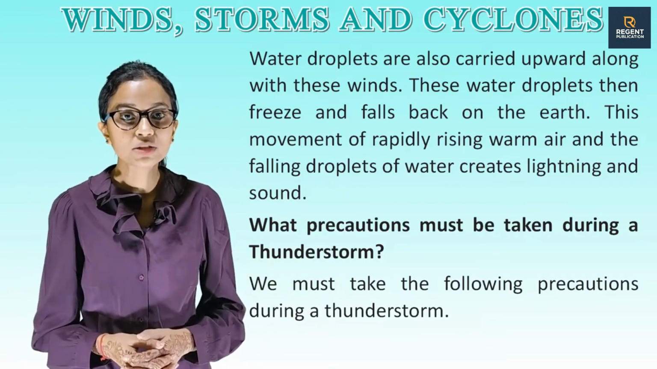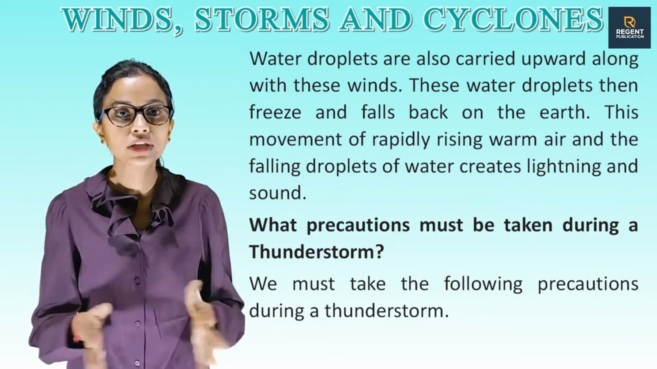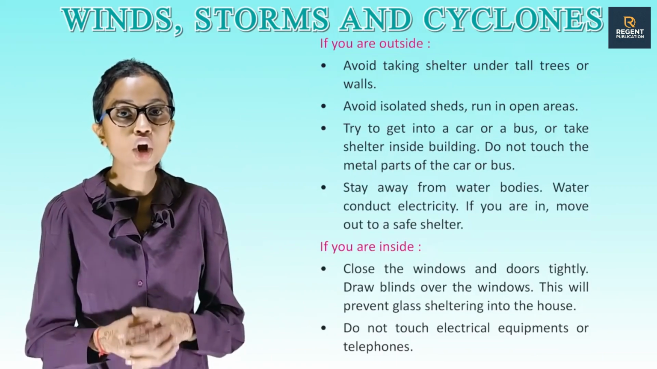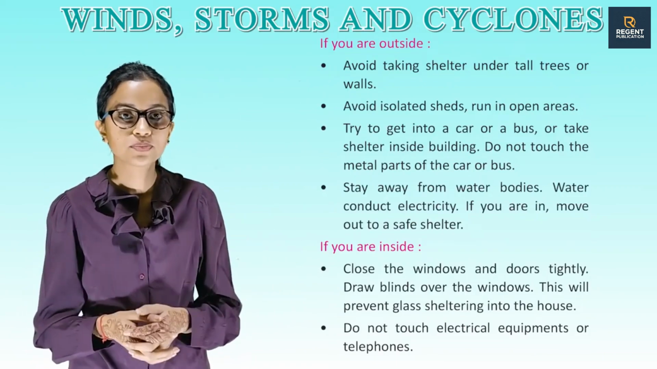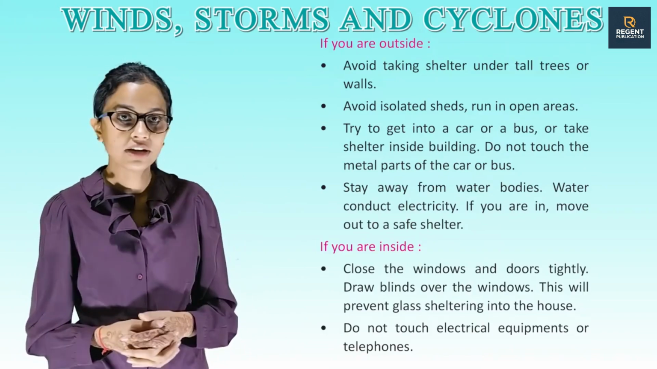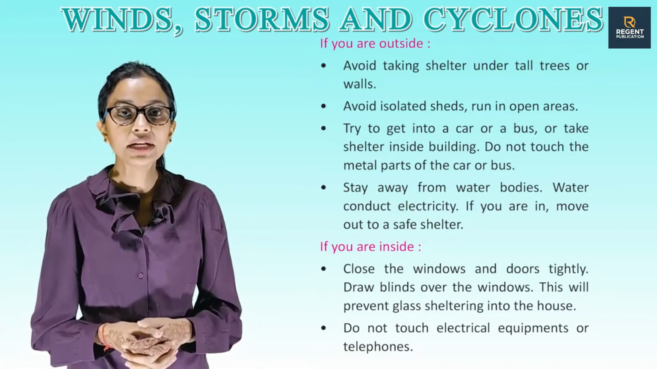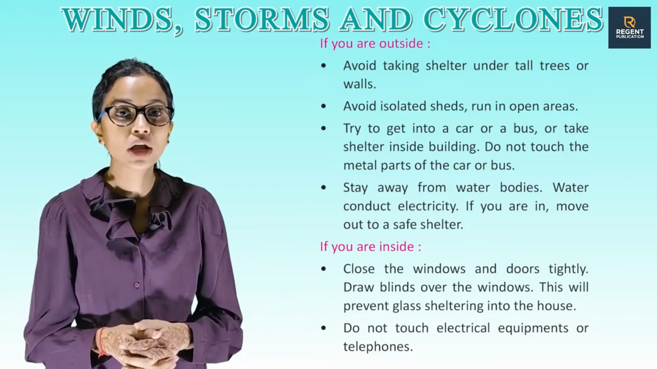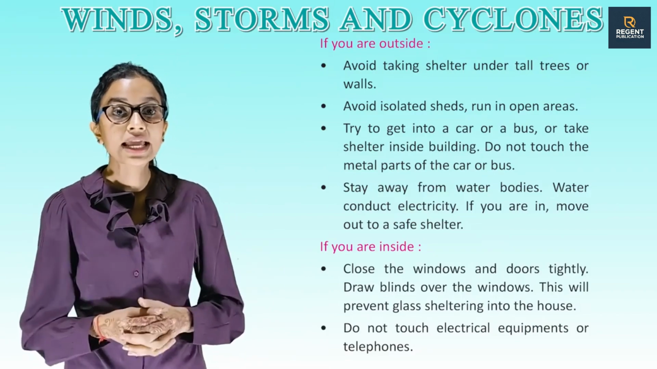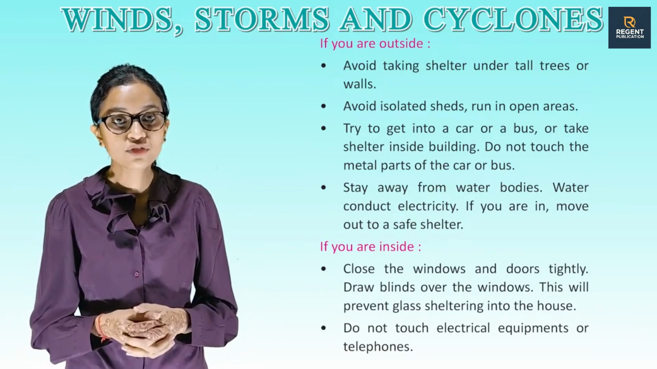What precautions must be taken during a thunderstorm? We must take the following precautions during a thunderstorm. If you are outside, avoid taking shelter under tall trees or walls. Avoid isolated sheds and run in open areas. Try to get into a car or a bus or take shelter inside a building. Do not touch the metal parts of the car or bus. Stay away from water bodies. Water conducts electricity. If you are in water, move out to a safe shelter.